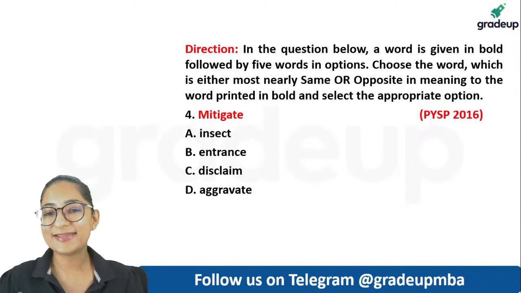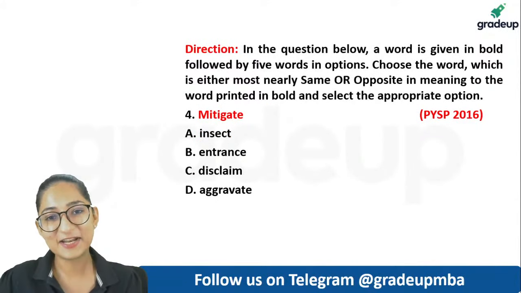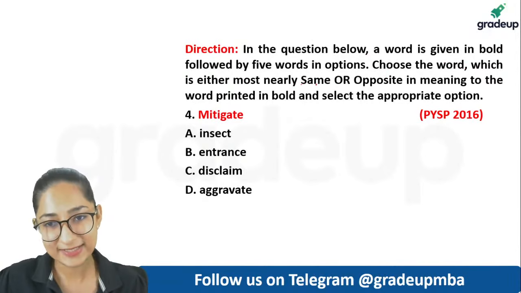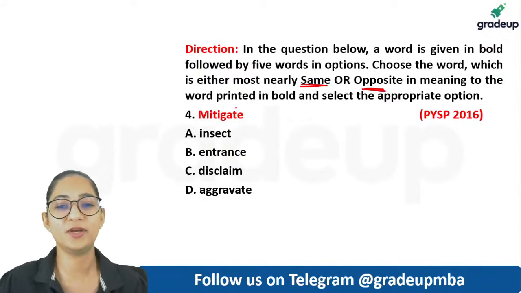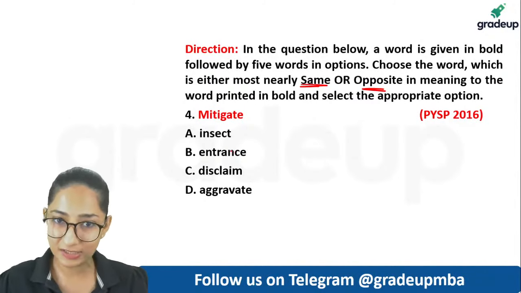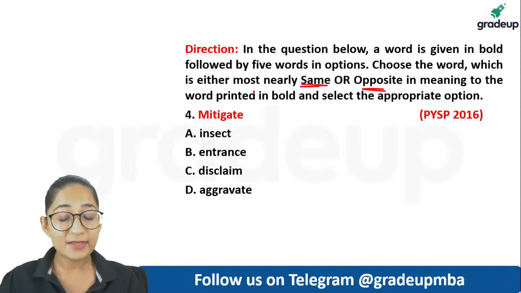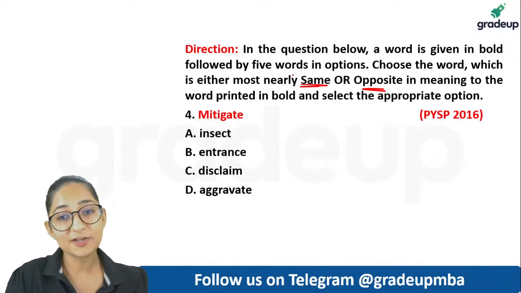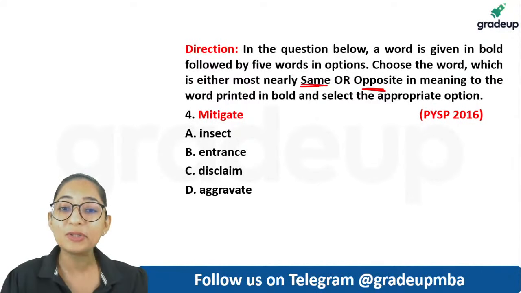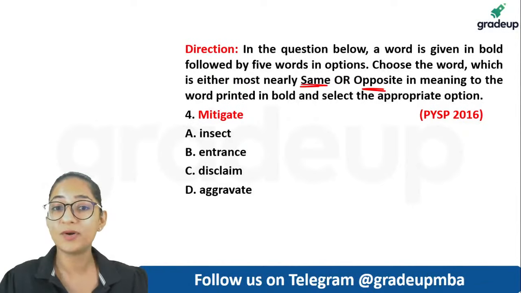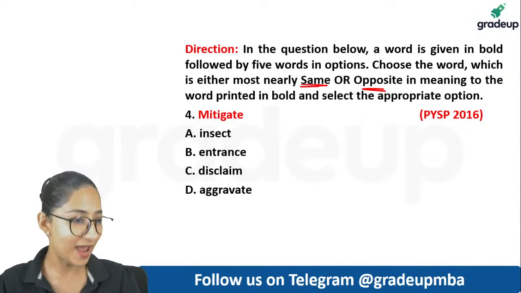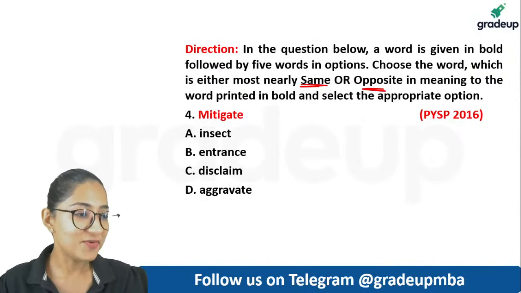Okay, next one, guys. The next question again is a synonym antonym question. You have to choose the word which is either most nearly the same or opposite in meaning to the given printed word. So instead of directly saying find out the synonym or find out the antonym, they say that the word is going to be either synonymous or opposite. That means you have to weed out the words which don't have a relationship, either of similarity or of being an antonym.